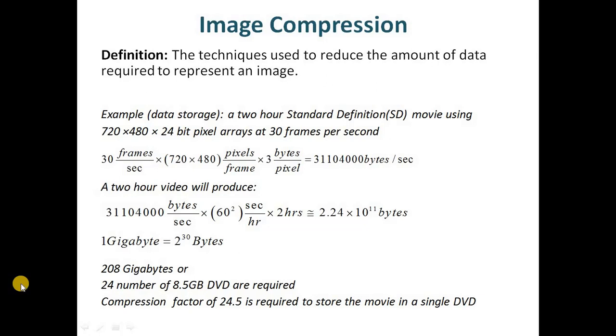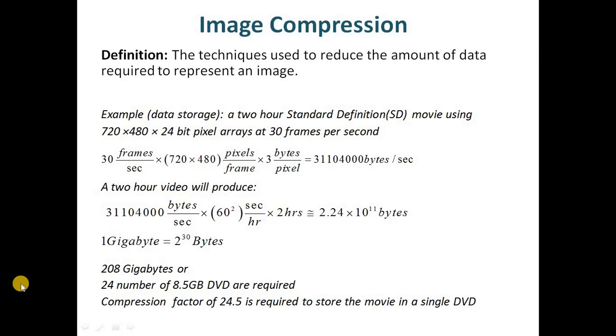So the output of a digital image acquisition system is in terms of binary digits, which we also call bits. And so also the amount of data involved to represent a digital image is measured in terms of bits,